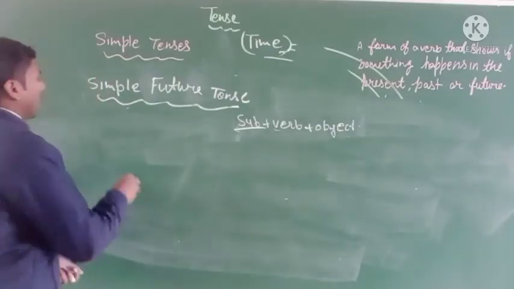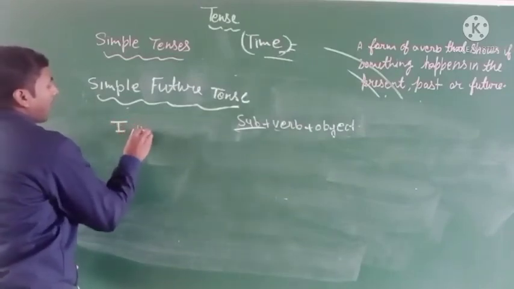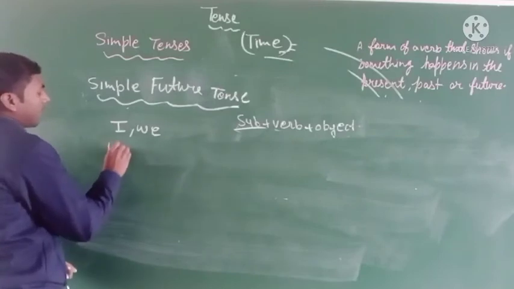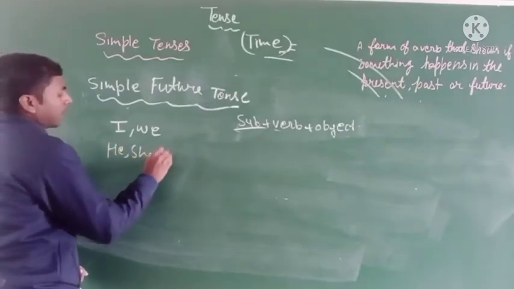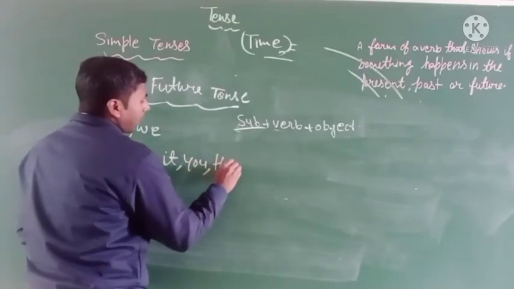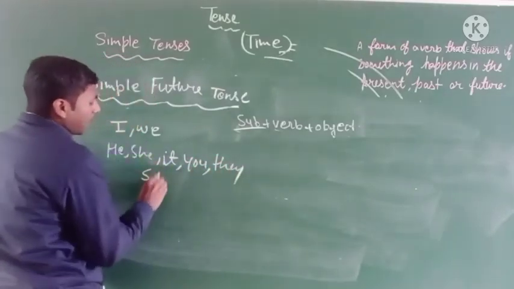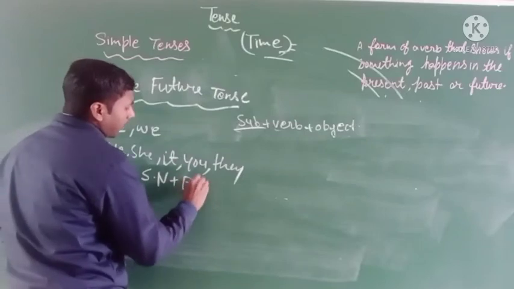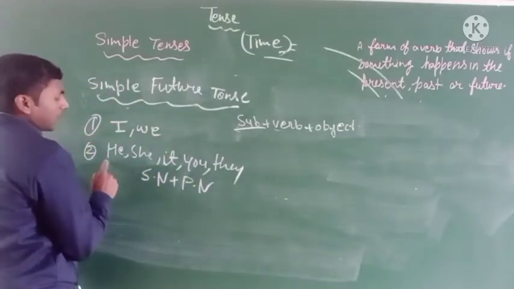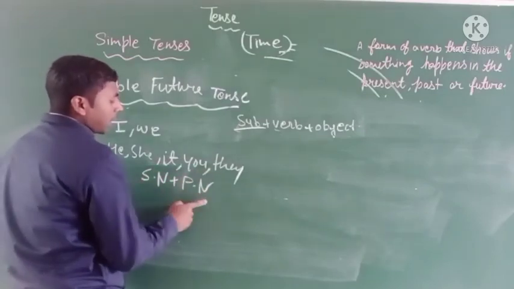Two parts. First is I and we. Second part will be he, she, it, you, they, singular number plus plural number. First part is I and we, and second part is he, she, it, you, they, singular and plural.